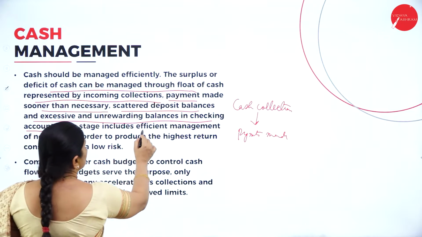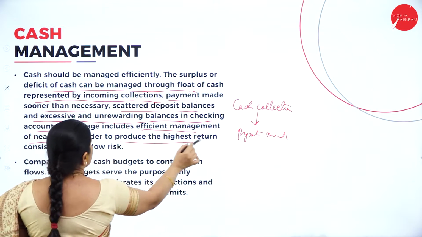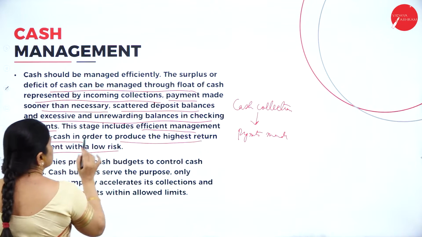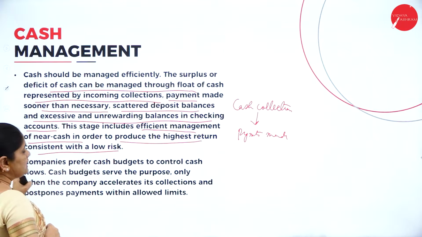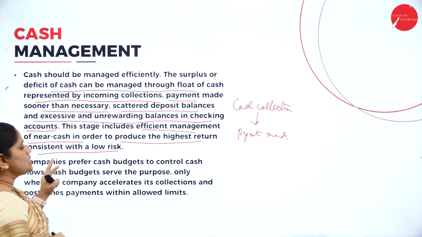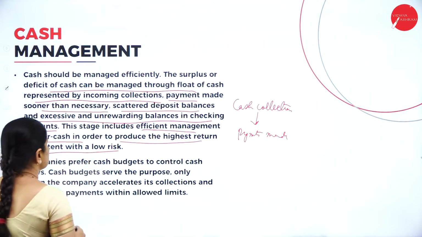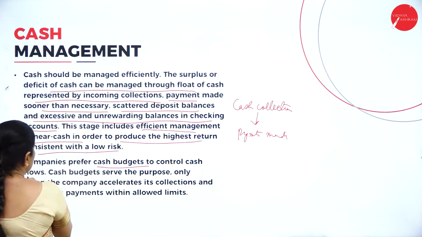And this stage includes efficient management of near cash in order to produce the highest return consistent with low risk. So, in efficient cash management, we have to produce the highest return with the lowest risk. The companies prefer cash budgets to control cash flows.